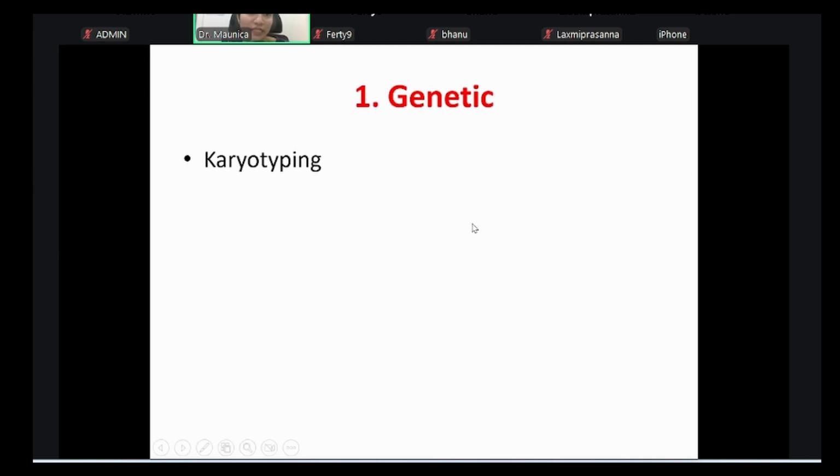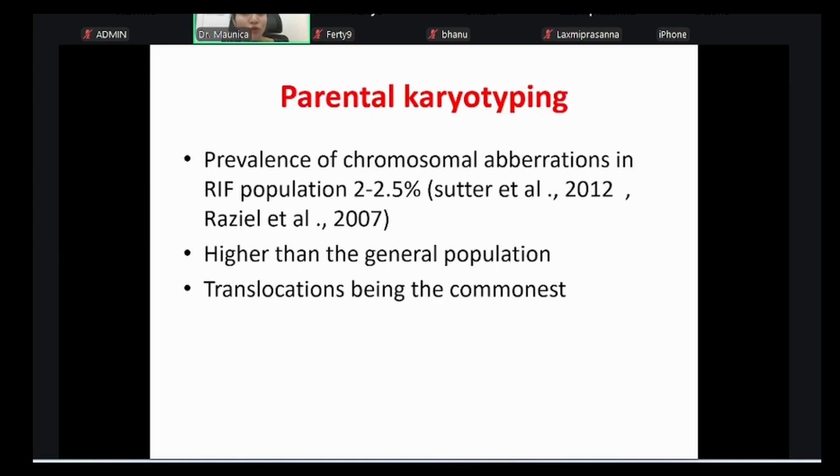First, coming to genetic testing. In genetic, first we assess the mother and the father. So, parental karyotyping. Prevalence of chromosomal aberrations was seen in around 2 to 2.5% in the RIF population, which is much higher than the general population. When I say chromosomal aberrations, we are not referring to abnormal number of chromosomes, like, let's say, ladies have 46XX and men have 46XY.